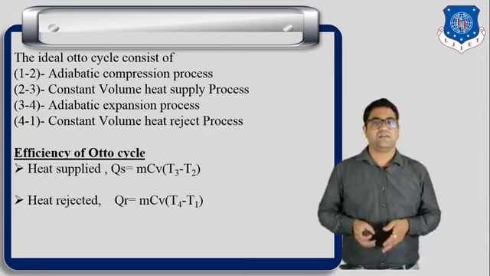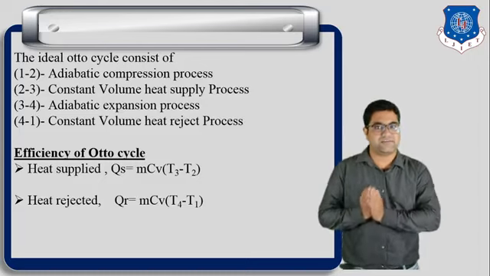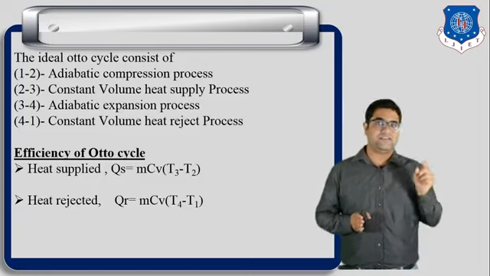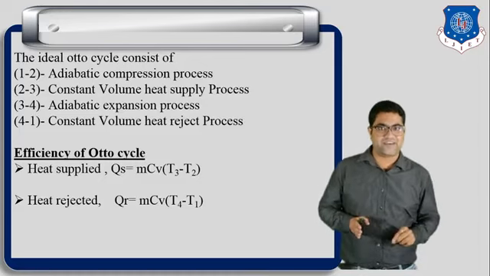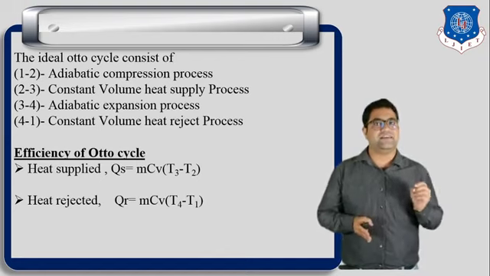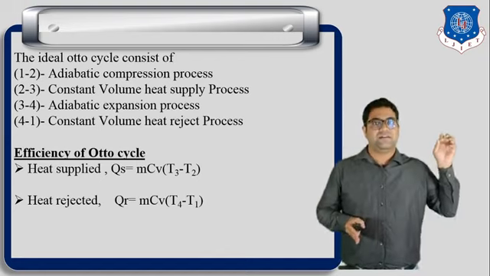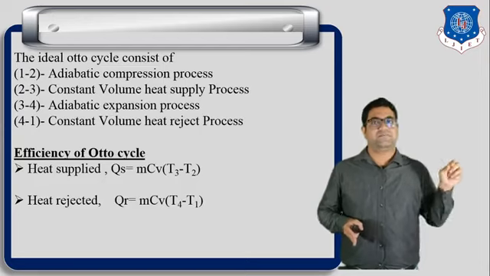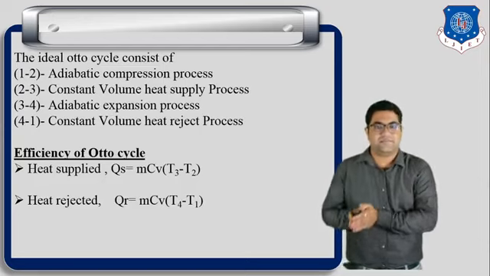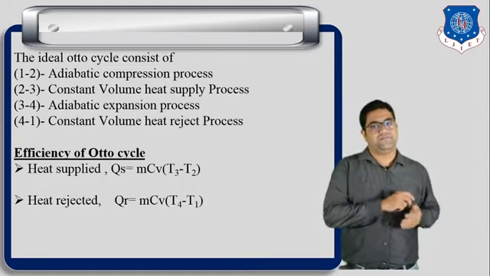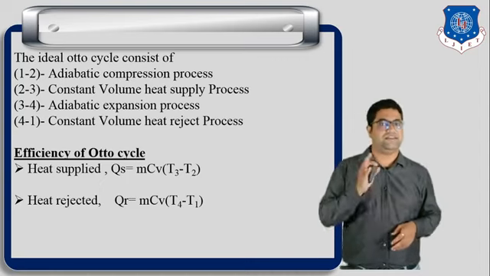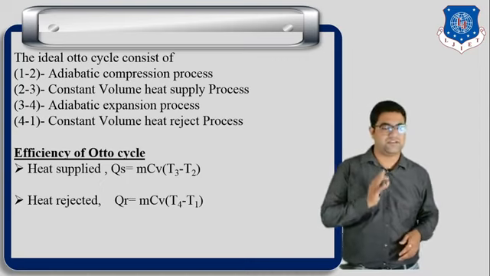Okay. Next is the heat rejection process. Now heat is rejected in process 4 to 1 and it is at constant volume. So again we can write the heat rejected is equal to mCv delta T. Delta T means the temperature difference between the process. Okay. So we can write here mCv (T4 minus T1). So heat is rejected mCv (T4 minus T1) and heat is supplied mCv (T3 minus T2).